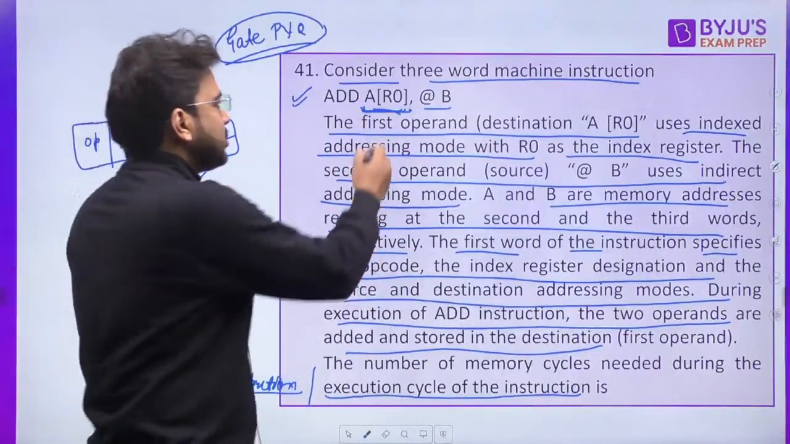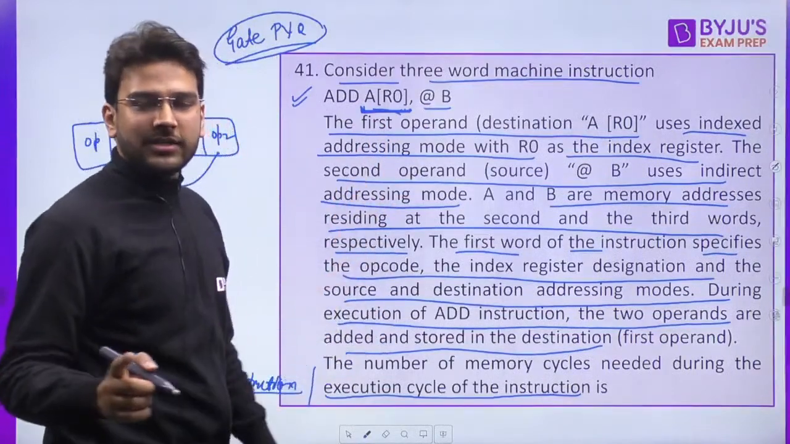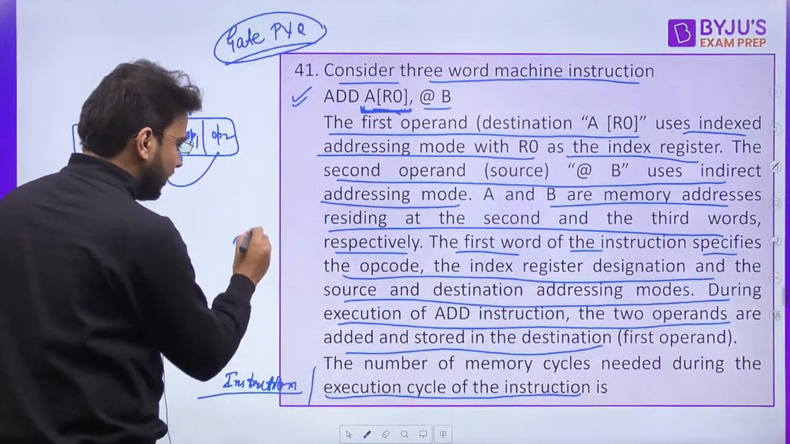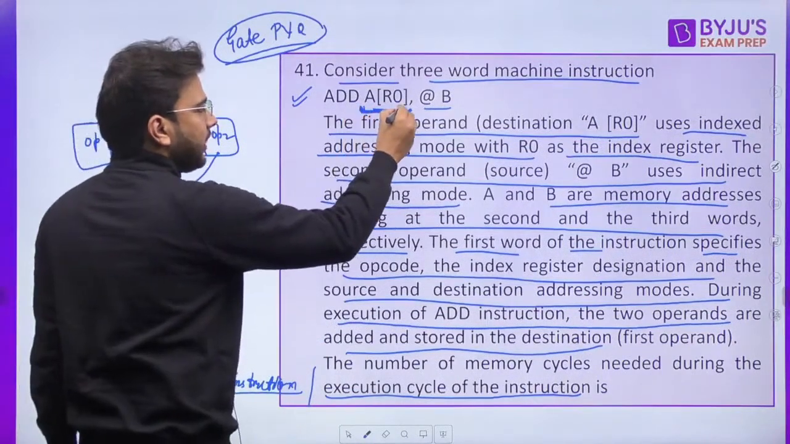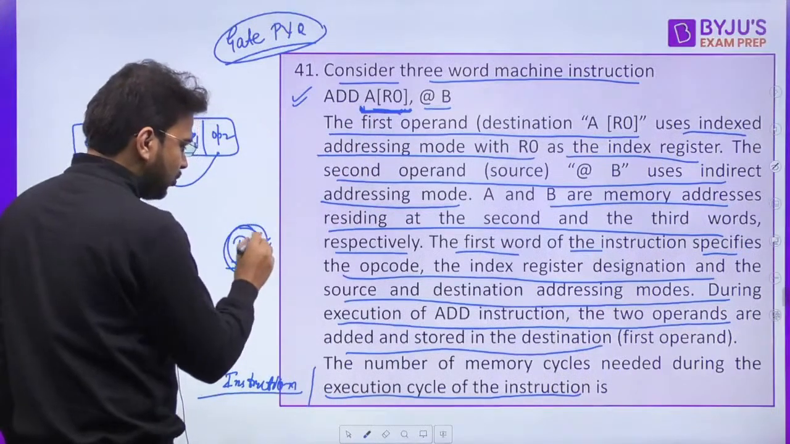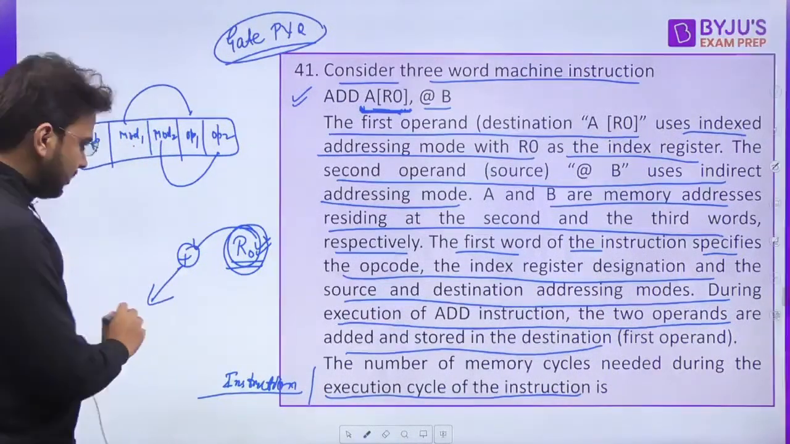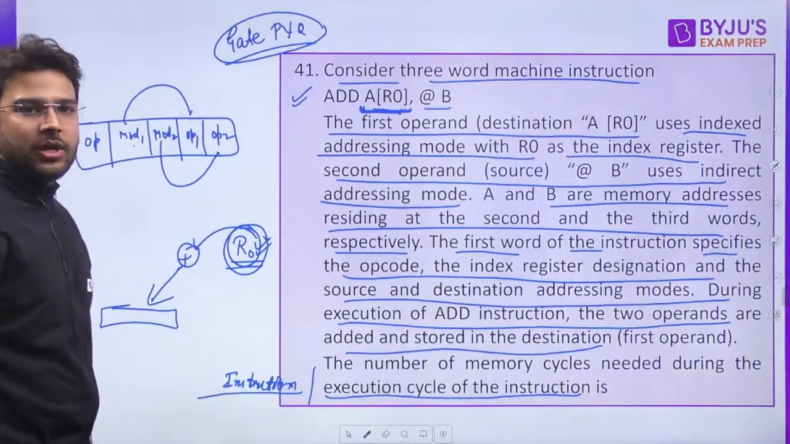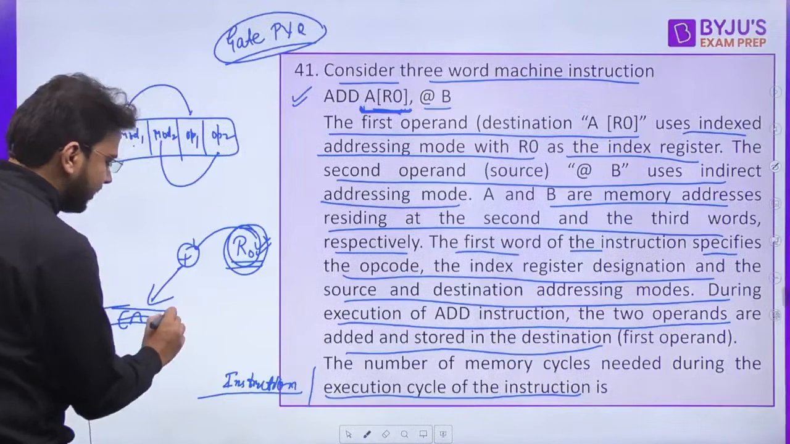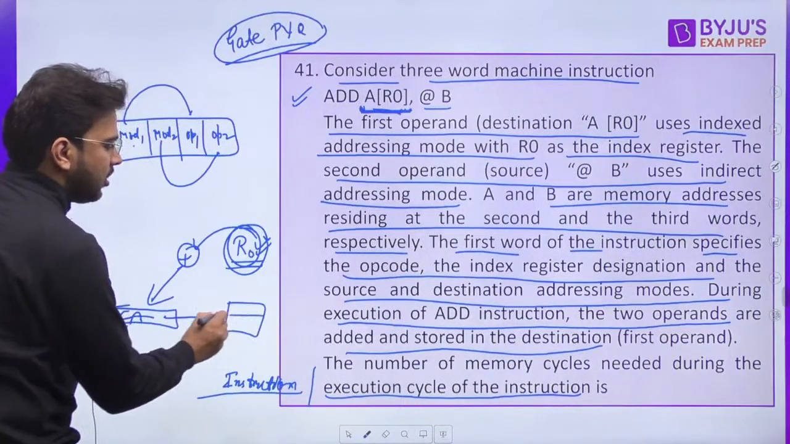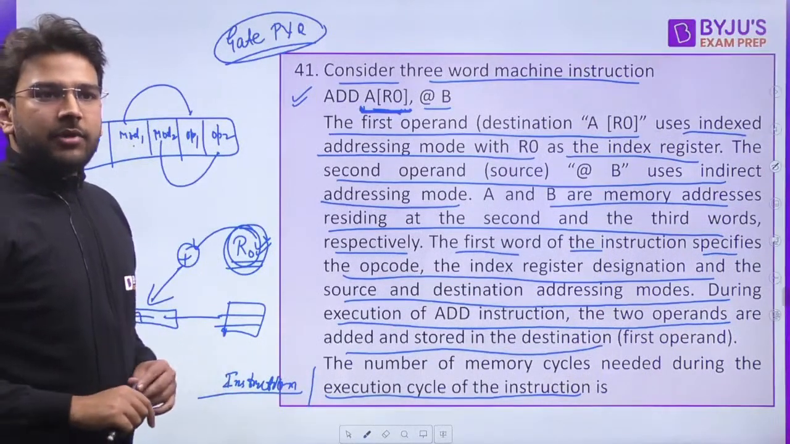Okay, so this first operand is using indirect index addressing mode. So you know what is index addressing mode. R0 is your index register. It is having some value. Now for this first operand, whatever is the index register value, you have to add with the offset, and then you will be getting the final effective address. From that effective address you can go to the memory and fetch the operand. Is it clear so far, everyone?